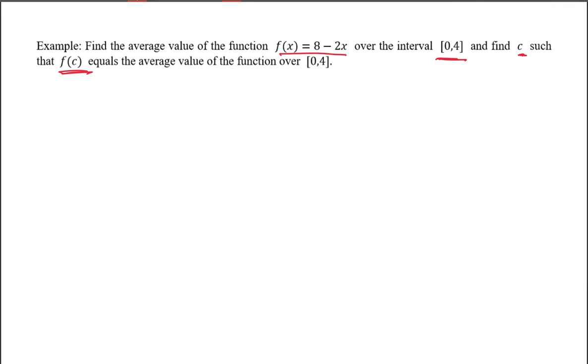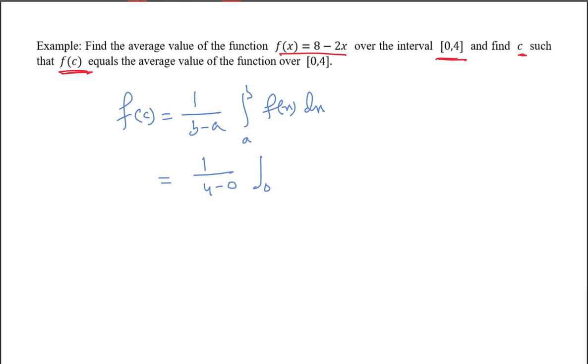We want to get the mean value of this function. The mean value is given by the mean value theorem: f of c is equal to 1 by b minus a integration a to b f of x dx. Here f of x is equal to 8 minus 2x. Just put it in, so this will be 1 by 4 minus 0, integral 0 to 4 of 8 minus 2x dx.